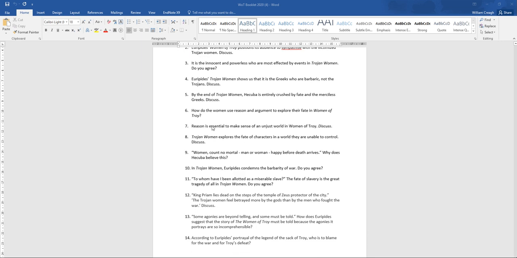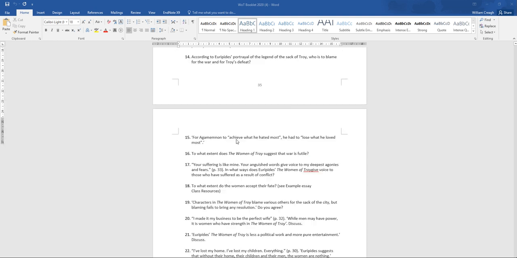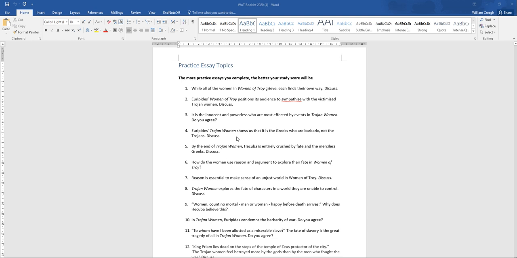They're at the very bottom of the Trojan Women booklet, and there's a lot of them. There's 22 here in total that we've given you. Of course, you can write on an unlimited amount of essay topics for this play. But for the work that you're going to be doing over these holidays, writing your 3 essays, it's probably recommended that you pick from this list of prompts here, because they're all pretty similar to what we expect will be on the exam at the end of the year and what was on the exam at the end of last year. And the one that I'm going to choose to do the plan for this is this third one here.